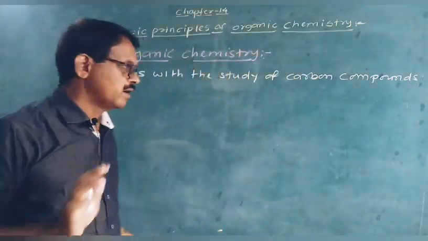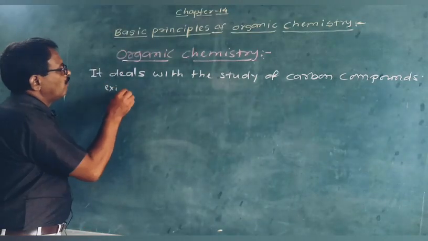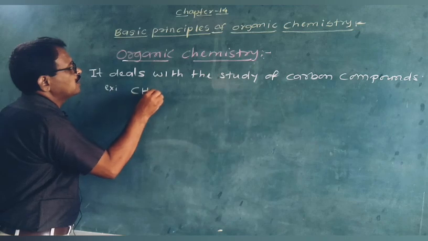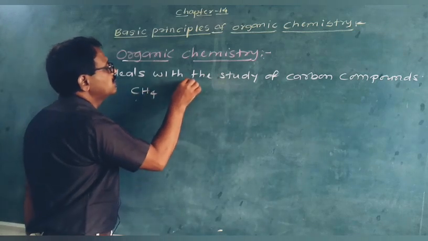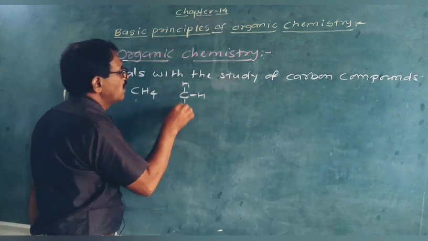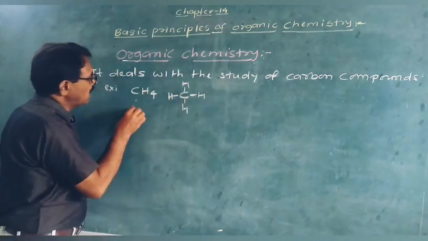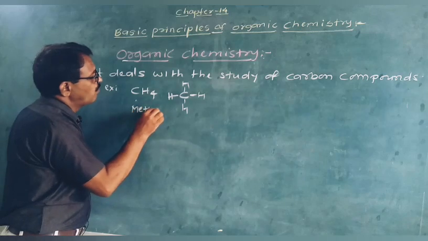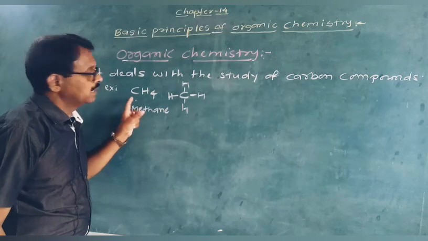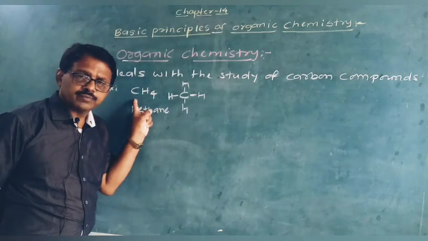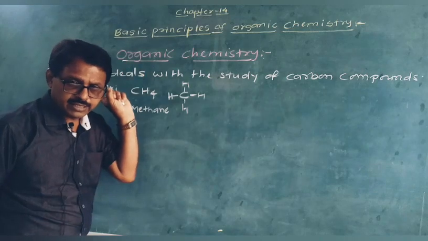Carbon असणार आहे. Now for example here, methane, CH4, it is a molecular formula of methane. Structural formula of methane is like this. Carbon is present at the center and 4 hydrogen atoms are attached to this carbon like this. It is methane. Methane is the first member of this alkane series. It is because it contains carbon. Therefore we have to do the study of this methane in this organic chemistry.